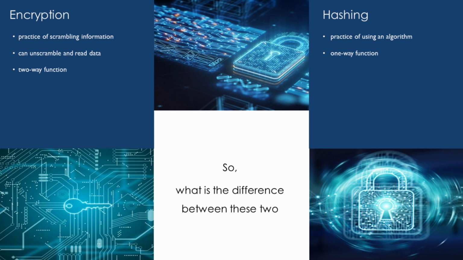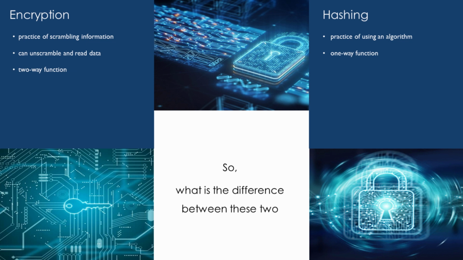Hashing is the practice of using an algorithm to map data of any size to a fixed length. This is called a hash value. Whereas encryption is a two-way function, hashing is a one-way function. While it's technically possible to reverse hash something, the computing power required makes it unfeasible.